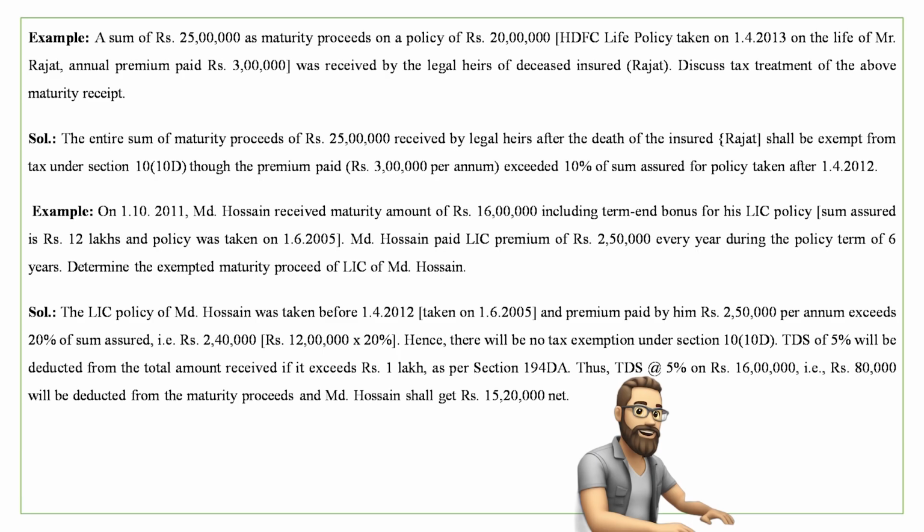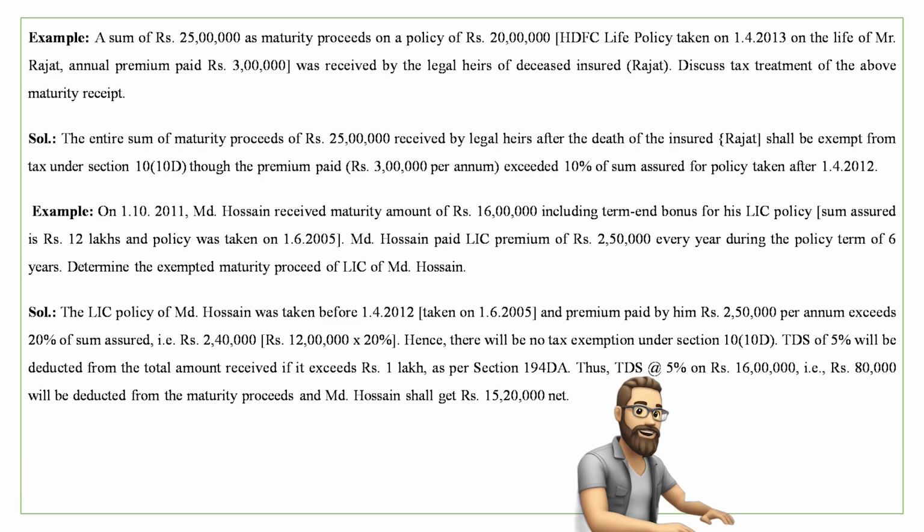So what will be the nature of exemption here? The LIC policy of Mr. Mohammad Hussain was taken before 1st April 2012 and the premium paid by him, 2,50,000 per annum, exceeds 20% of the sum assured of his policy, that is a 12 lakh policy. 12 lakh, 20%, comes to 2,40,000, but he paid 2,50,000 per annum as premium. So there will be no question of tax exemption under section 10(10)(d).